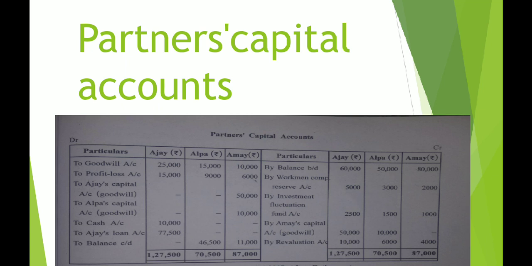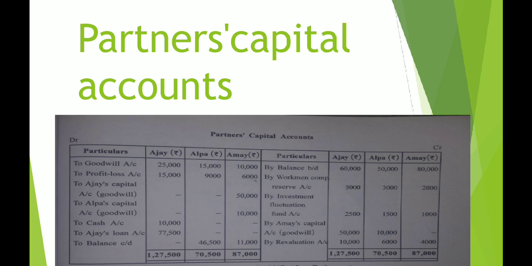Alright. Now many of you might have a question: ma'am, why are we not writing the effect of 20,000 on the revaluation account debit side? The answer is that we already have a fund of 30,000, out of which 20,000 is to be paid.